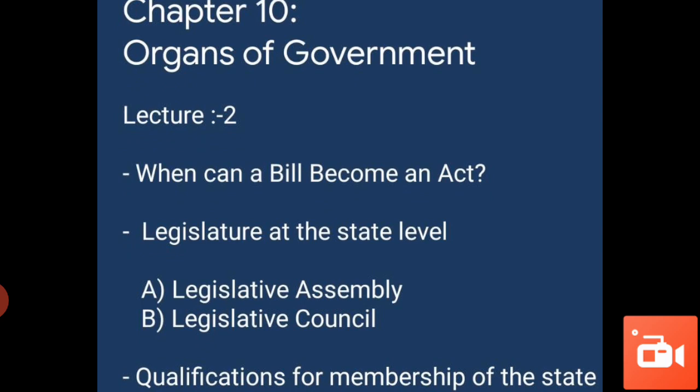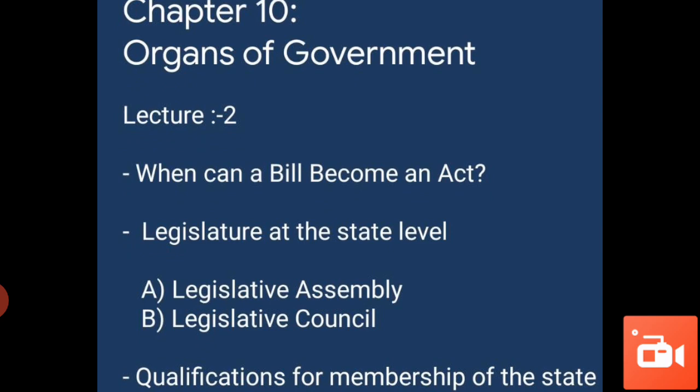Any bill can be presented in either house of Parliament, Lok Sabha or Rajya Sabha. In case of disagreement between the two houses regarding any bill, the President can call a joint sitting of both houses, and the proceedings of both houses in joint sitting are chaired by the Speaker, wherein the bill can be passed by majority.